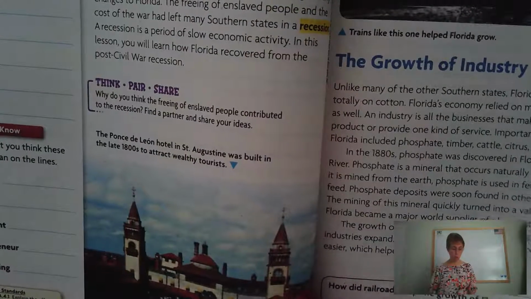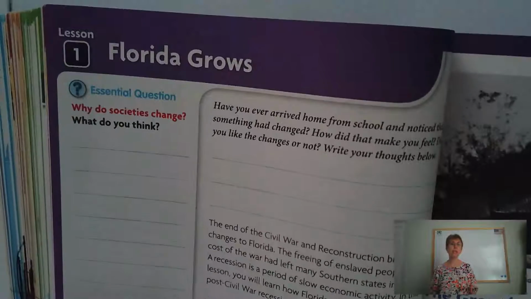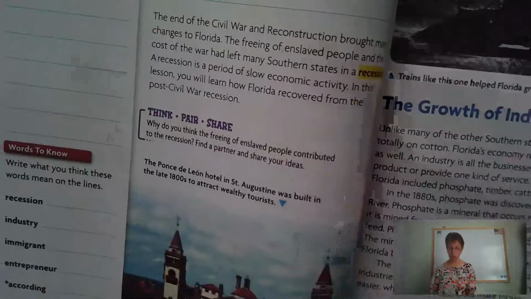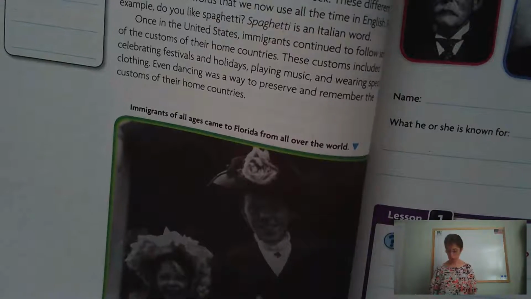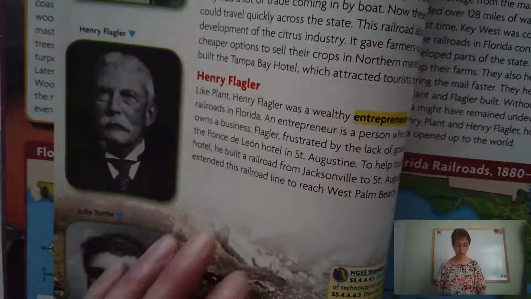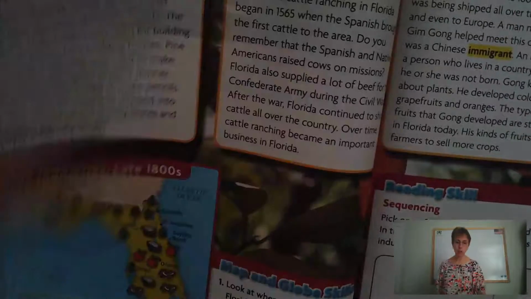All right, and then what I need you to do today is read through Lesson 1, Florida Grows. It starts on page 132, and you need to read through to page 139. So you have several pages that need to be read.